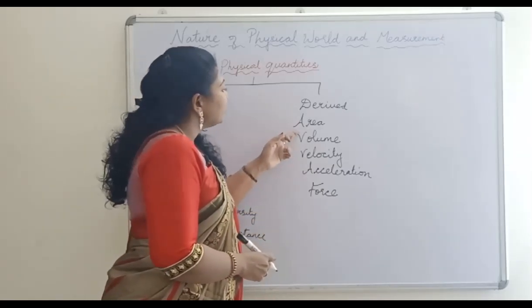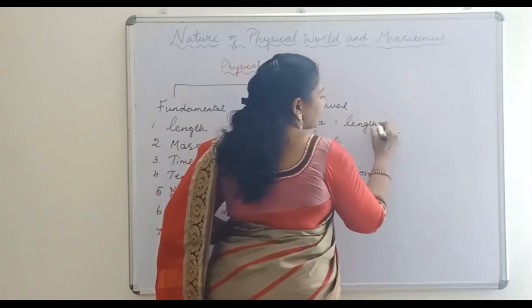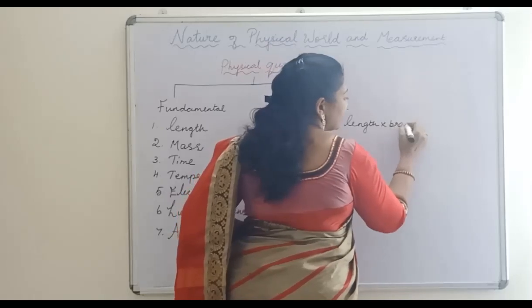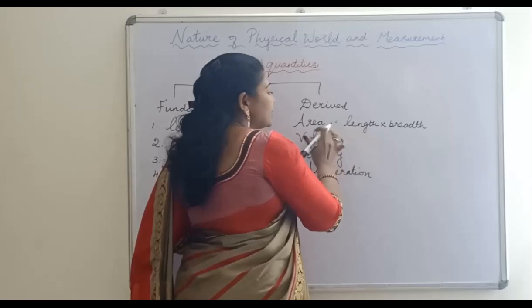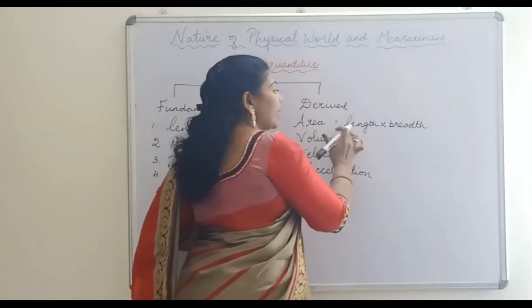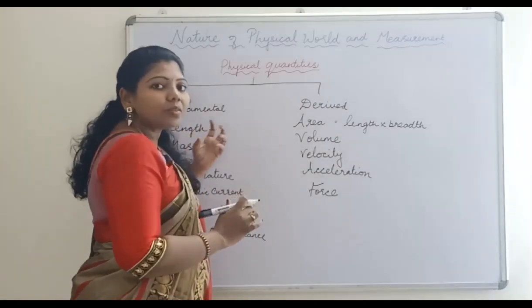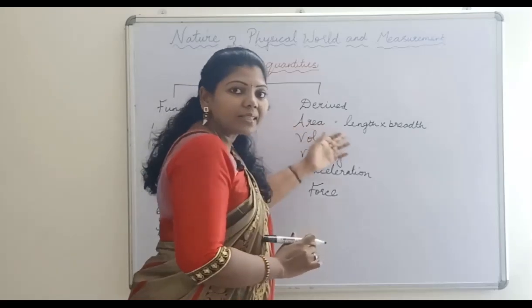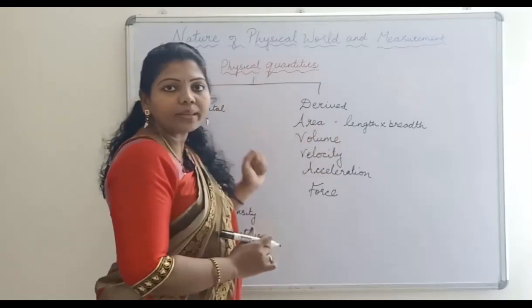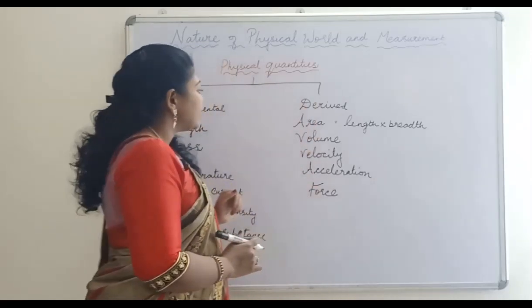For example, if you take area, it is length into breadth. This area is derived from the fundamental quantity length. Breadth also is a length, right? So here area is derived from the fundamental quantity, so we call area a derived quantity.